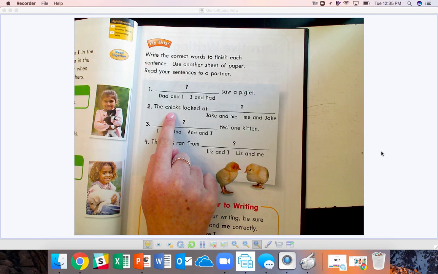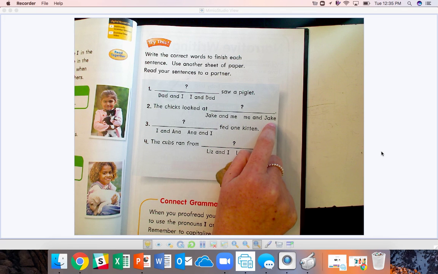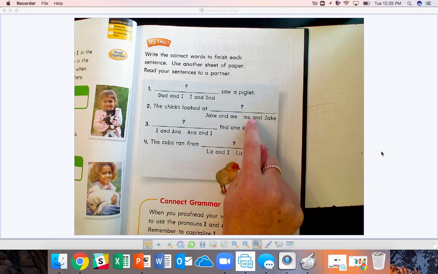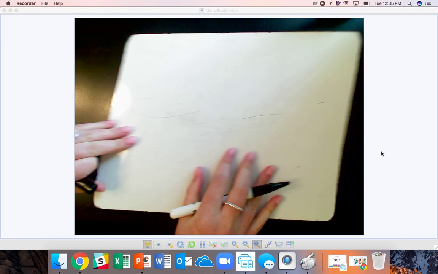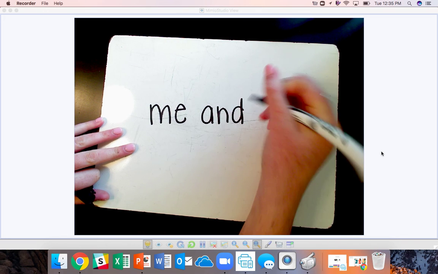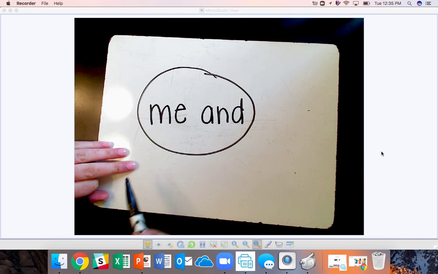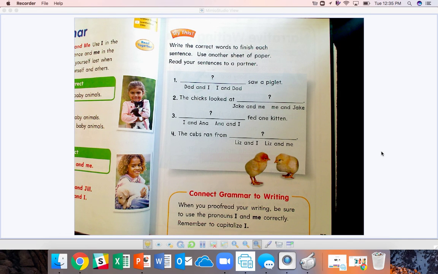Number 2, the chicks looked at Jake and me, or me and Jake. Now remember, you never want to say me and. Which choice is correct? The chicks looked at Jake and me, or the chicks looked at me and Jake?